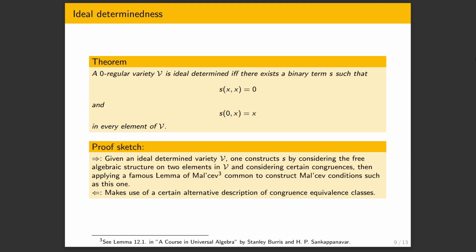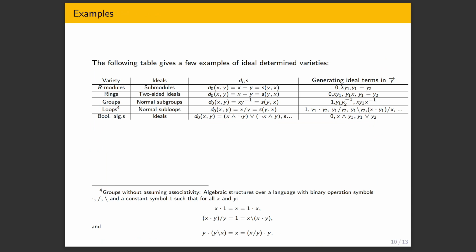Okay, so this is the ultimate result of this paper. We have characterized, well, I guess Gum and Ràcz have characterized when ideals are precisely the things one can quotient by. It's when you have these terms di and s. So here's a list of examples of which algebraic structures are ideal determined. I've always put a variety, what the ideals are, then these terms di and s, proving that it works, and then generating ideal terms.